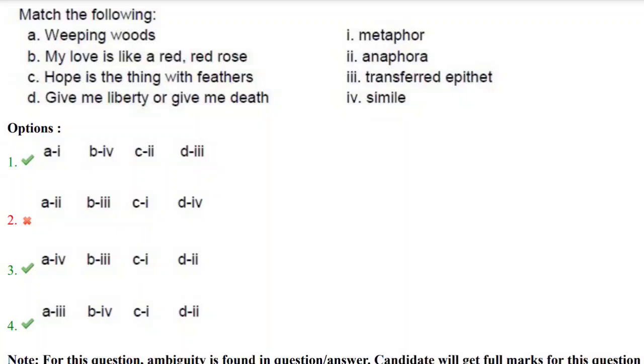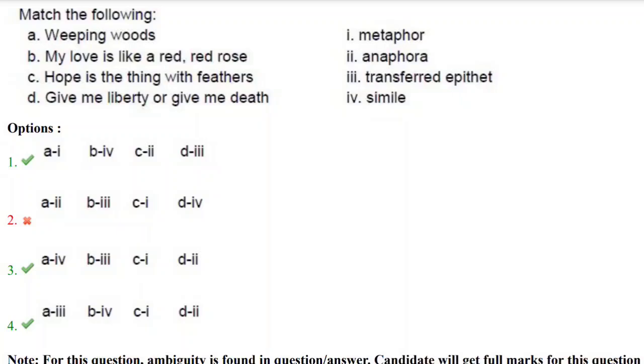Weeping words, my love is like, underline like, my love is like a red rose. In this sentence we can find the word like. So the sentence, my love is like a red rose, should be matched with the simile. And see, the first and fourth options have the correct match, B as the fourth option.